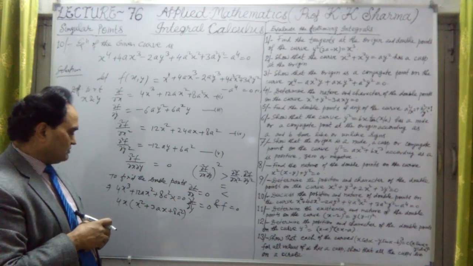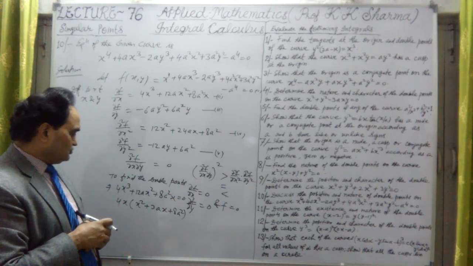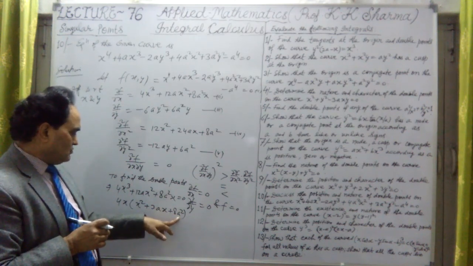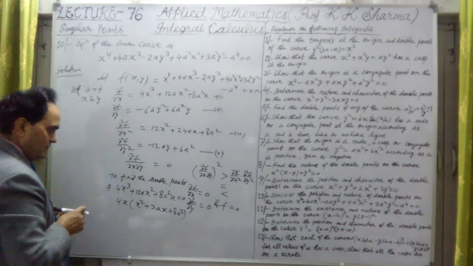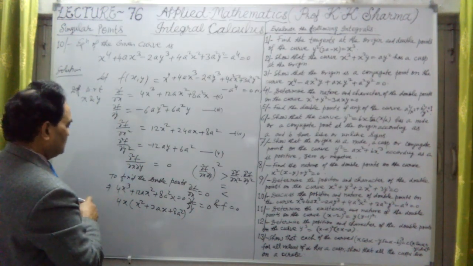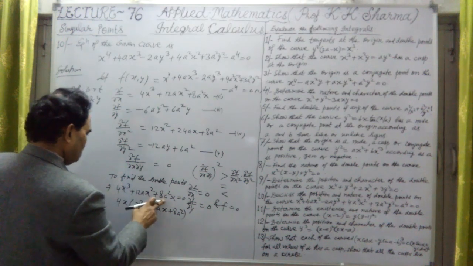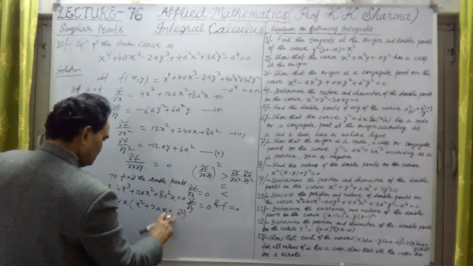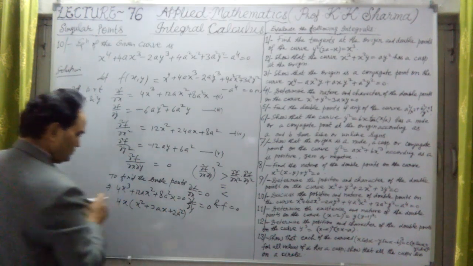So let me check what quadratic equation this shows. So this is 2a squared. Let me find what the condition is. Sorry, I've taken 4 common here, so this is 2, I'm sorry.